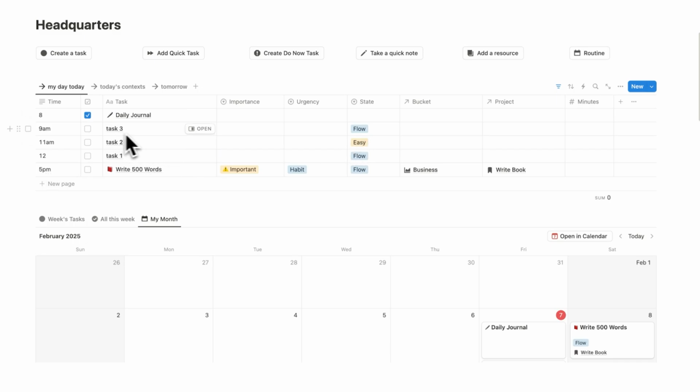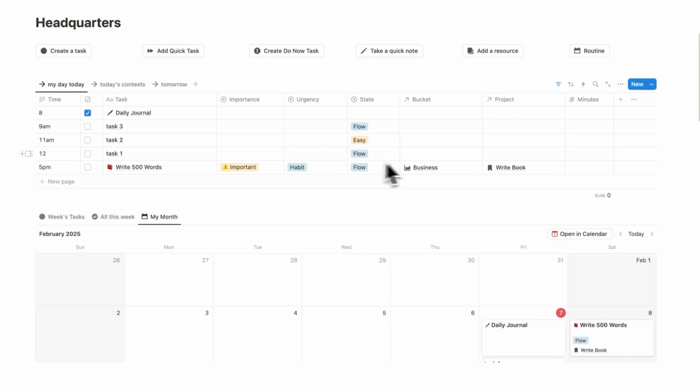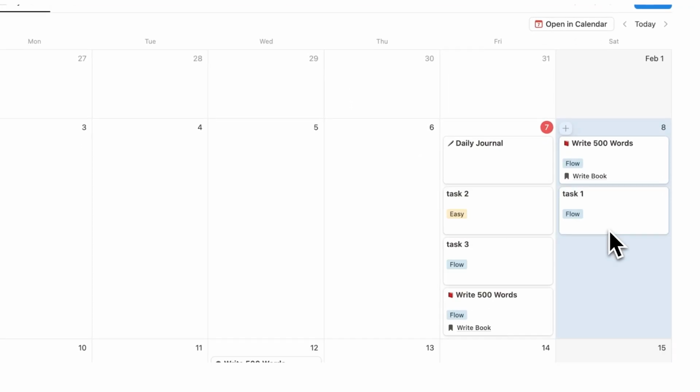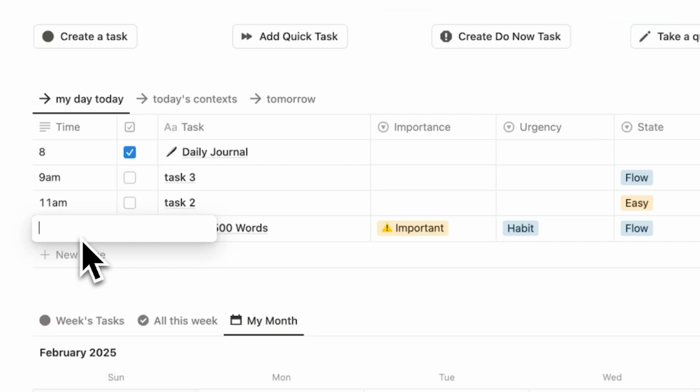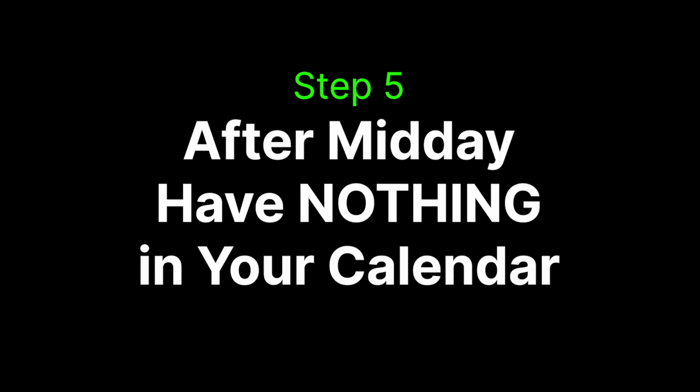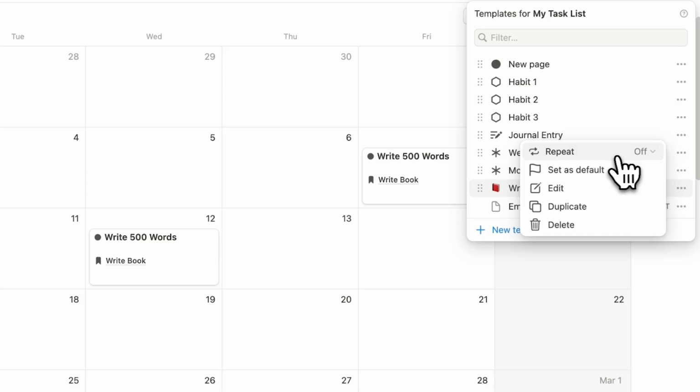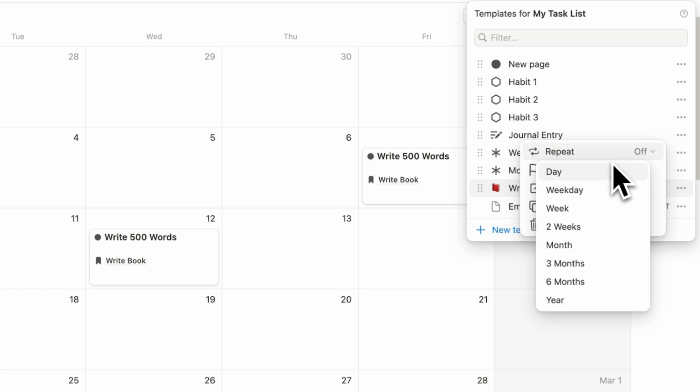So we have task 3 in the morning, which is a flow state task. Great. Then we have task 2 here, which is an easy task. Great. That's fine. Task 1 here, sorry bud, you are moving to tomorrow. I'm going to drag this to the next day here. And that means I can start writing my book at 12. And that is step 5. After 12 o'clock, have nothing in your calendar. That way you can focus on these habits that we created. It's going to be difficult, but if you can do it for 1 month, it might just change your life.